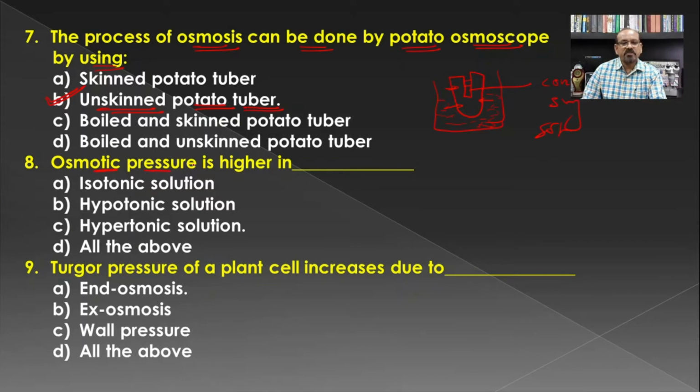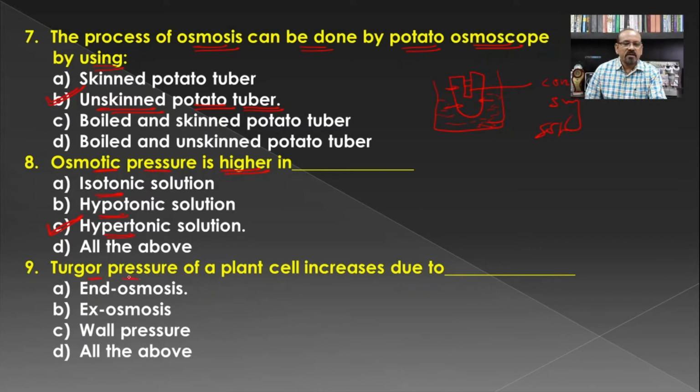Then, osmotic pressure is higher in. We have seen the different types of solutions earlier in the process of osmosis and even in plasmolysis, that is the isotonic solution, hypotonic solution and hypertonic solution. So isotonic means the solution having the same concentration as that of the cell sap, hypotonic solution having less concentration than that of the cell sap, and hypertonic solution having a higher concentration with respect to the cell sap, and hence C is the correct answer, that the osmotic pressure is higher in the hypertonic solution.